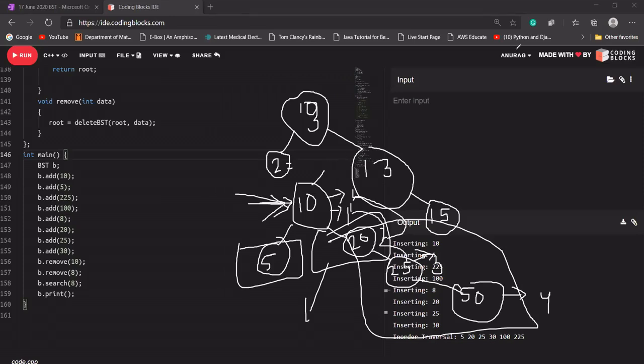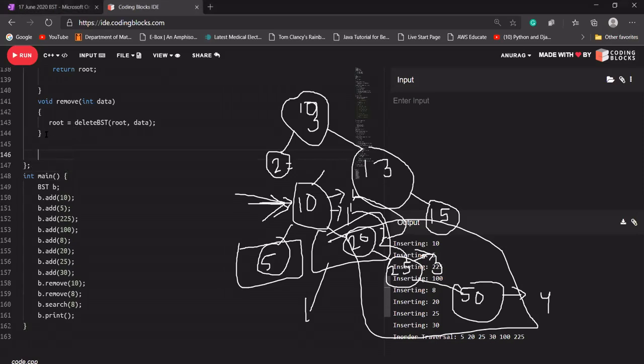Okay. Let me quickly write the code for it so that you can get it easily. So let's say, let me remove the search function here. Let's say b dot height. I cannot use root here. So again, I'm going to create a function b dot height.